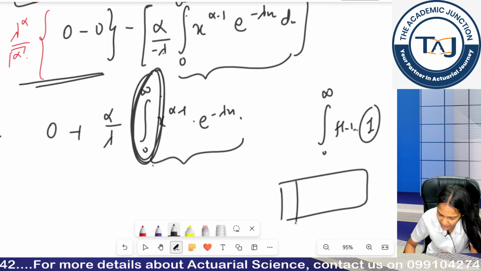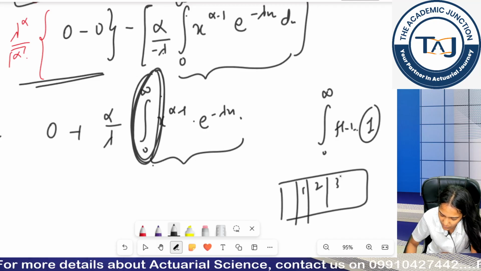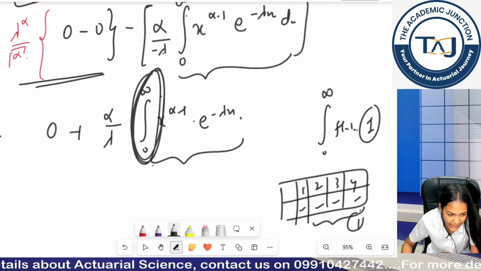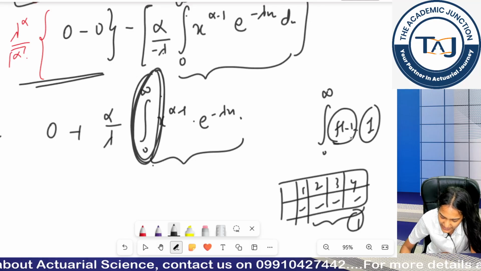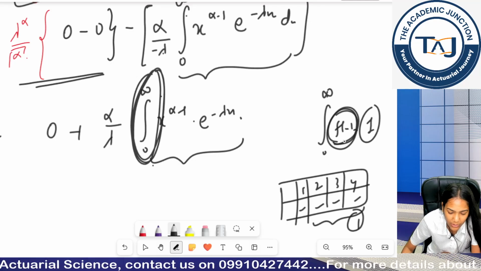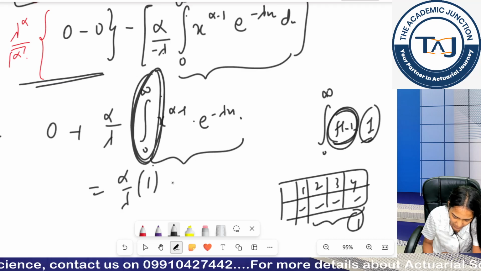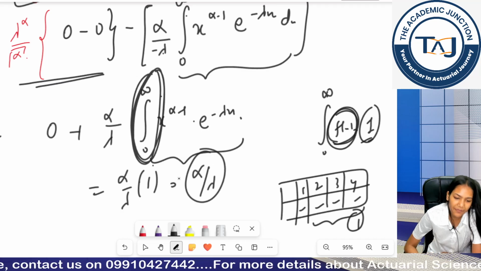Why? If you remember discrete distribution, 1, 2, 3, 4. If I am summing all these 4 probabilities, I would be getting a 1. Similarly, if I would be summing all the probabilities throughout the range, I will always get 1. So I will get 1, and I get my mean as alpha by lambda.